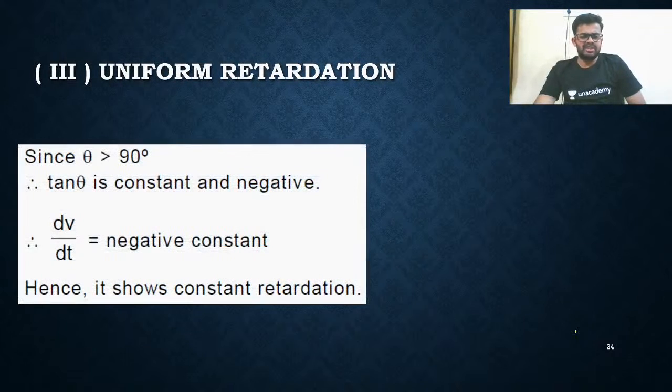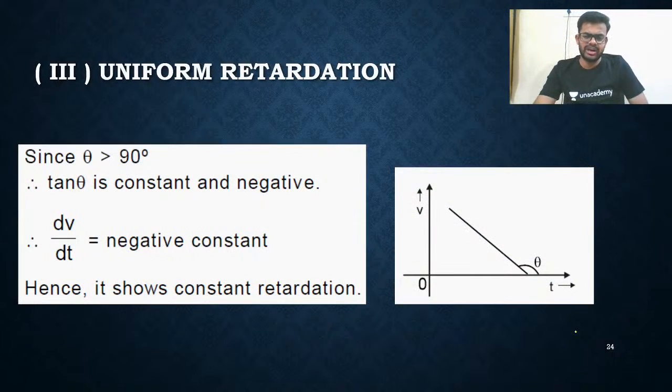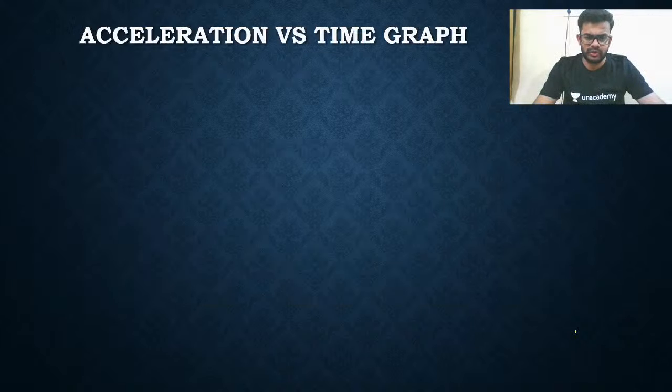Uniform retardation means when the acceleration is negative, then it is called retardation. So we have drawn the curve. That's all. So dv by dt you will get negative. That's all, my dear friends. I hope all of you got this.